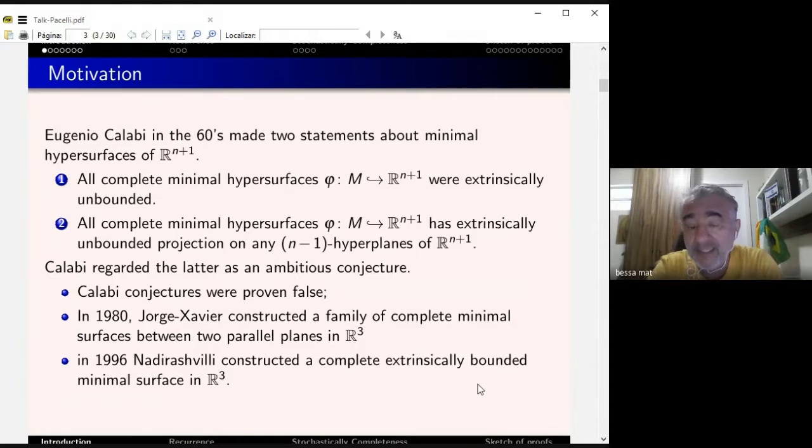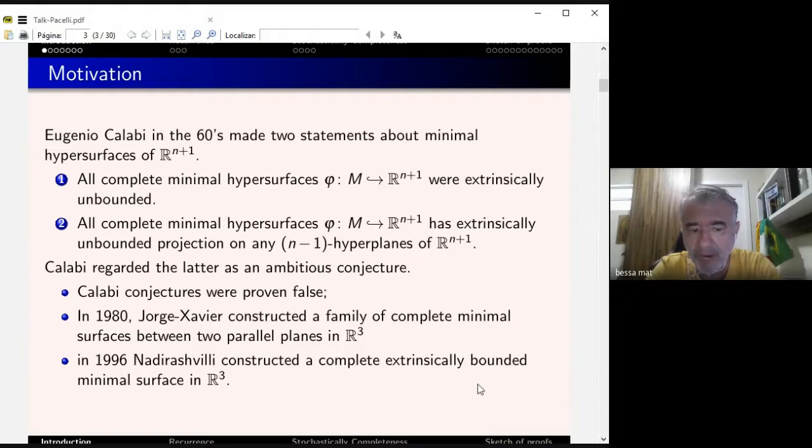Calabi later regarded this as an ambitious conjecture. He didn't have any idea if it were true or not. But nevertheless, in 1960, it gave us lots of motivation for research in minimal surfaces. It turns out that the conjectures of Calabi were false. In 1980, Jorge and Xavier constructed a family of complete minimal surfaces between two parallel planes, lots of minimal immersions of the disk. And years later, Nadirashvili, in 1996, constructed a complete, extrinsically bounded minimal surface in R3.